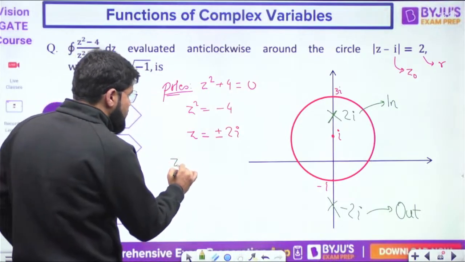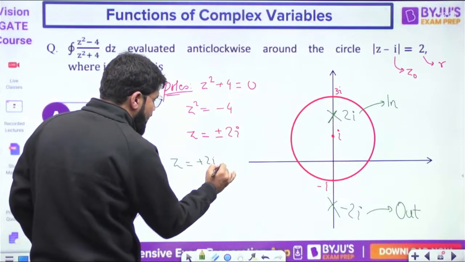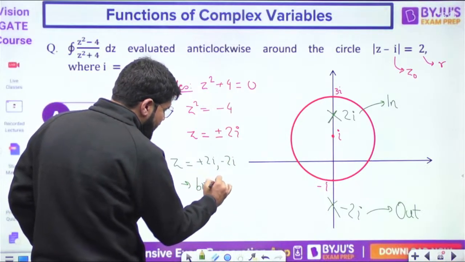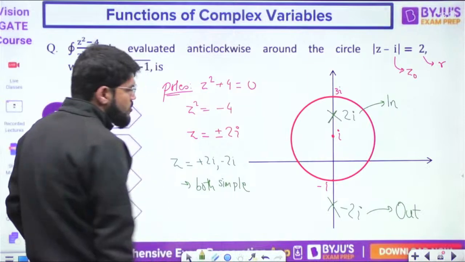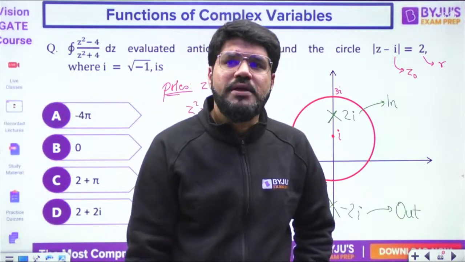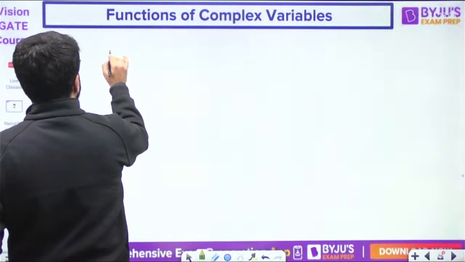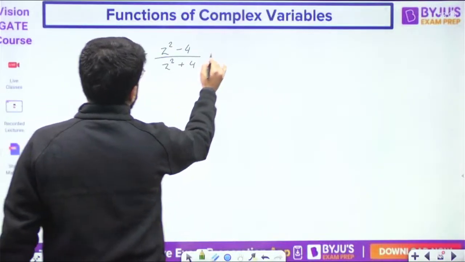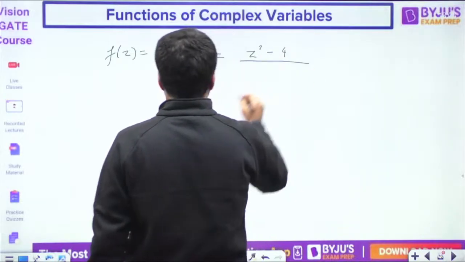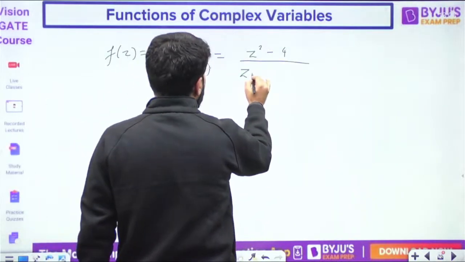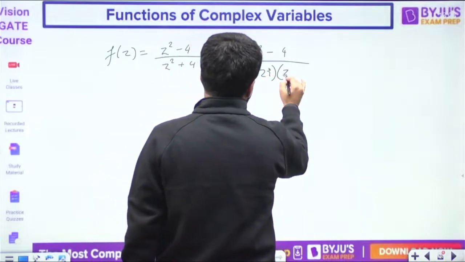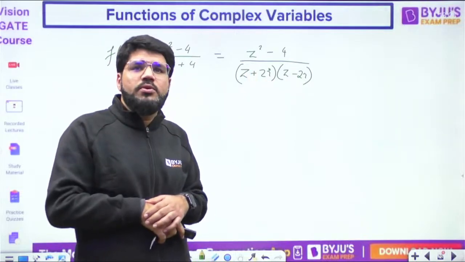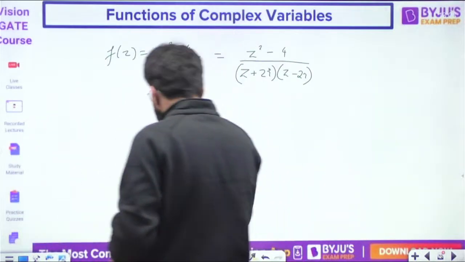Look, you have z equal to plus minus 2i, that is plus 2i and minus 2i. Both are appearing one time, so both are simple poles only. So what is my function f(z) here? My function f(z) is (z square minus 4) upon (z square plus 4). I know the roots of the denominator, so let me write down the denominator in factorized form: (z plus 2i)(z minus 2i). Then only, when you equate the denominator to 0, you have plus 2i and minus 2i as the roots.